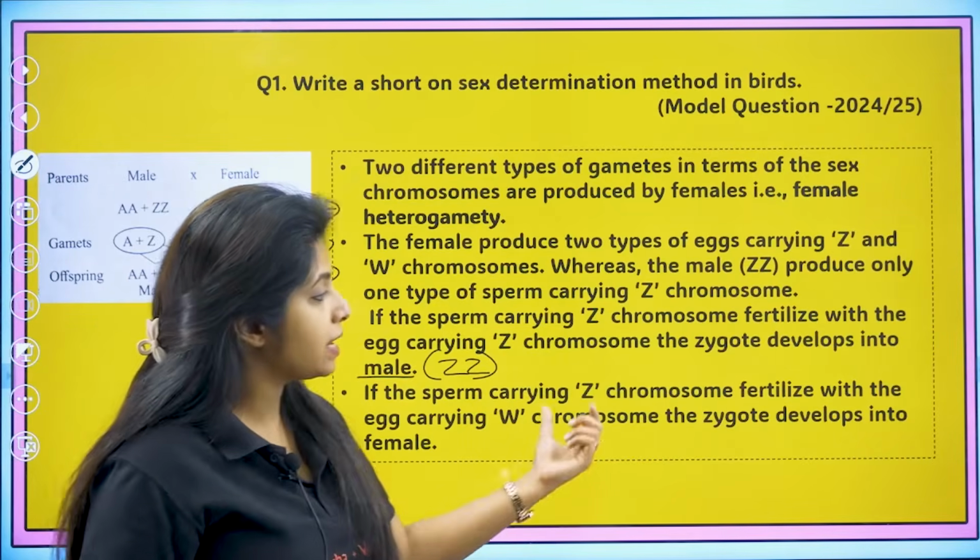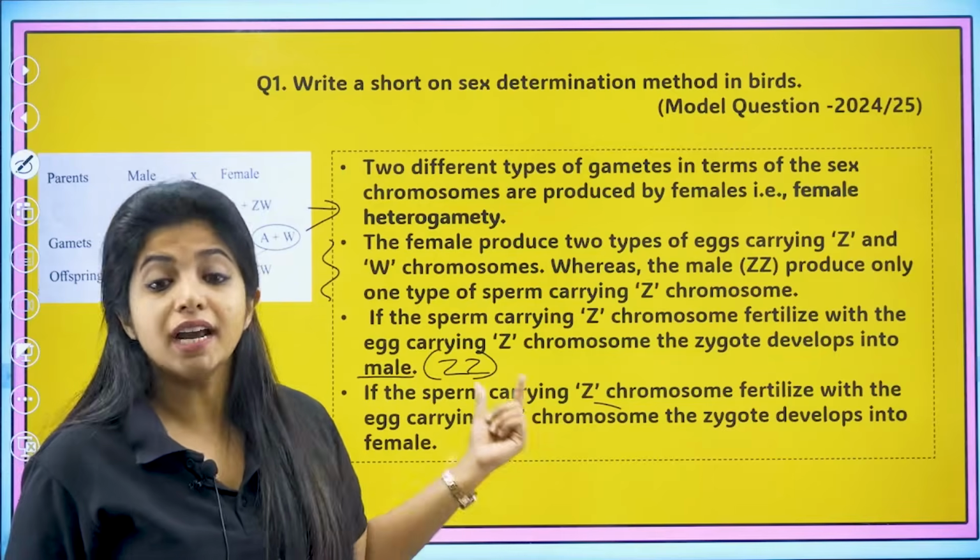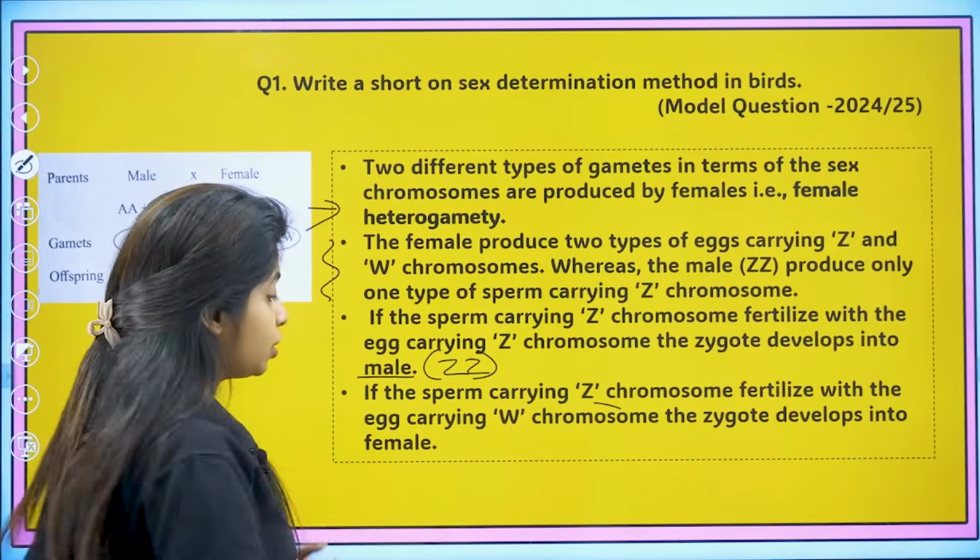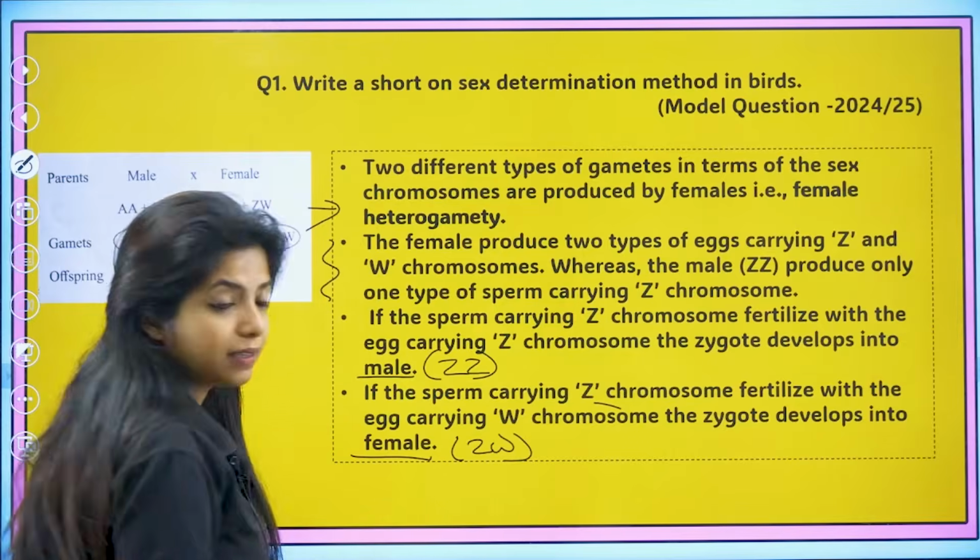Now, if the sperm carrying Z chromosome fertilizes the egg carrying W chromosome, what will happen? The zygote will develop into a female. Over here, it is ZW.